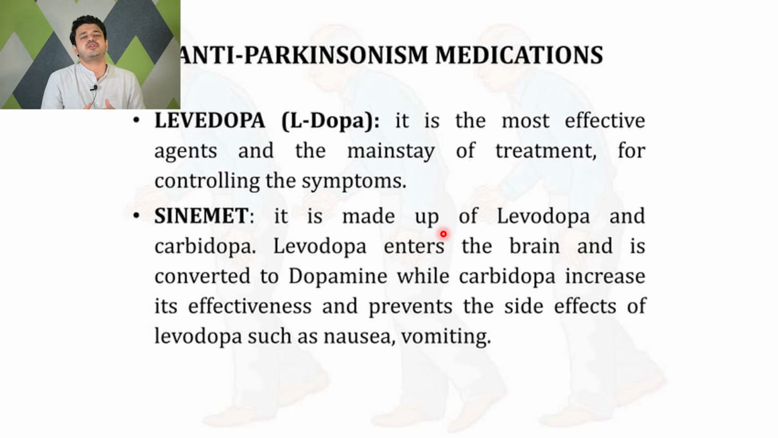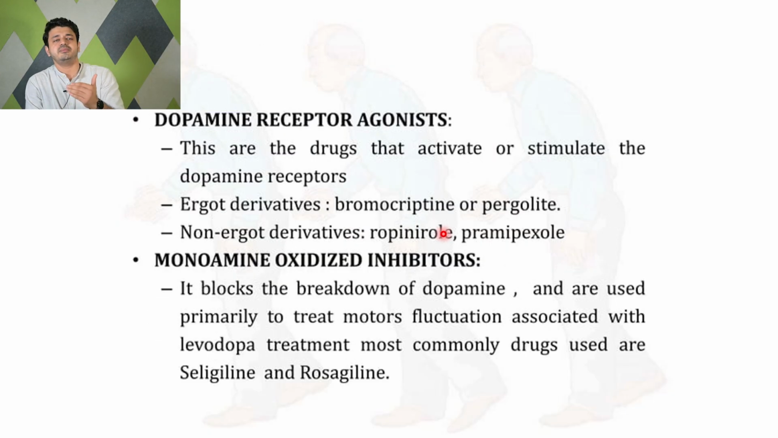As there is a degeneration of dopaminergic neurons, we have to supplement dopamine from outside. So levodopa is one of the mainstays of the treatment. But levodopa is easily converted in the peripheral circulation. So to increase the levodopa levels in the body, we add carbidopa to levodopa, which is a peripheral decarboxylase inhibitor. That's why it increases the availability of levodopa inside the brain.